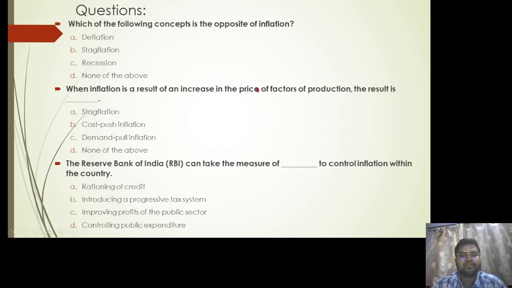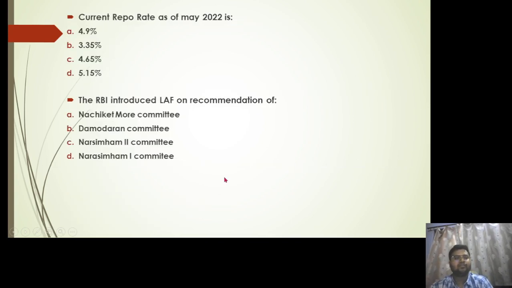That means it is associated with the supply side factors. And when it is associated with the supply side factors, it is called cost push inflation and not demand pull inflation. Now, the Reserve Bank of India can take the measure of dash to control the inflation within the country. So just now I have mentioned that the RBI can use the measure of rationing of credit to control the inflation within the country. Okay. So then we have, the current repo rate as of May 2022 is dash. So it is 4.9%. It is a factual question.